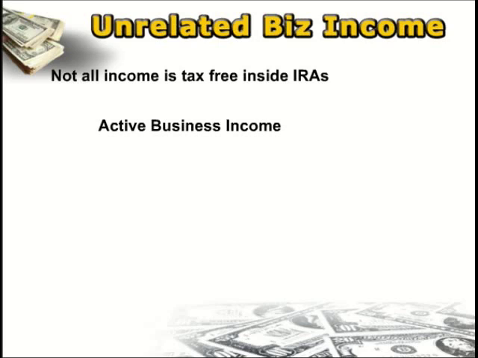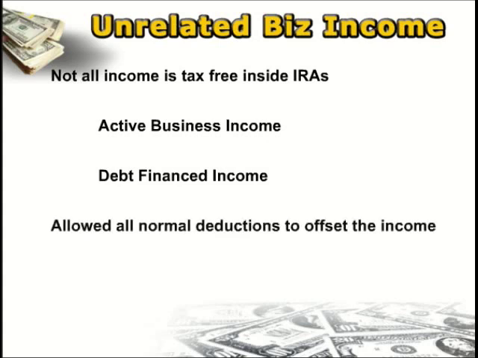Now, another area where your IRA would have to pay taxes on the profits it generates: if your IRA goes out and borrows money and it generates a profit from that borrowed money, it's going to have to pay taxes on the profits generated by the borrowed money. Quick and dirty example, and we'll be getting into more detail on this in just a little bit. Let's say that my IRA goes out and trades on margin, and it has a $100,000 portfolio, and $50,000 of that portfolio is borrowed, is margined.